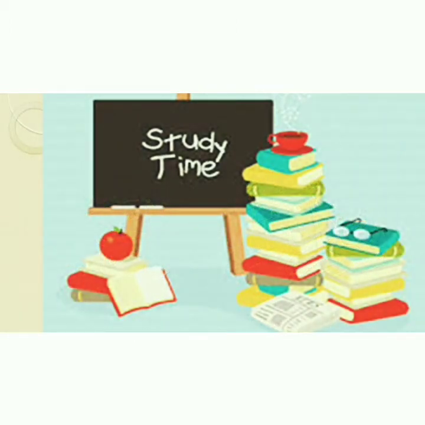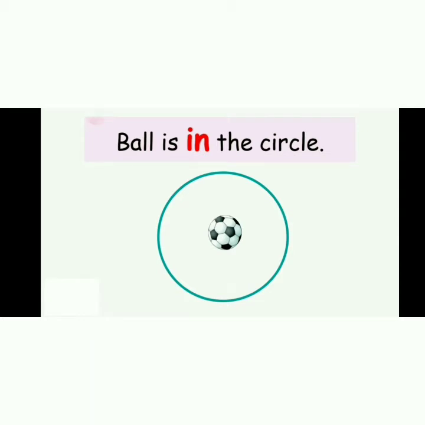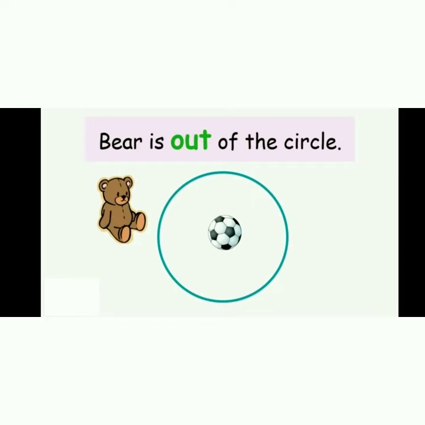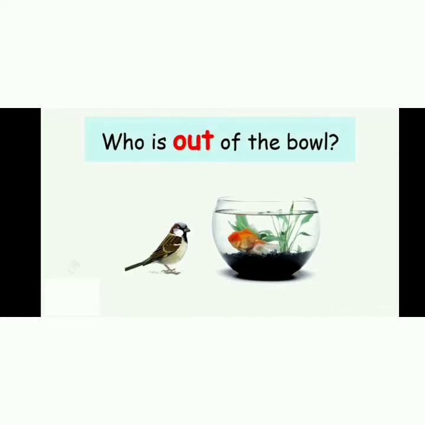So it is time to study now, and today we will revise the concept of in and out. As you already know, this ball is in the circle and this bear is out of the circle. Now tell me, who is in the bowl? Yes, there is a fish in the bowl. And who is out of the bowl? Yes, there is a sparrow out of the bowl.